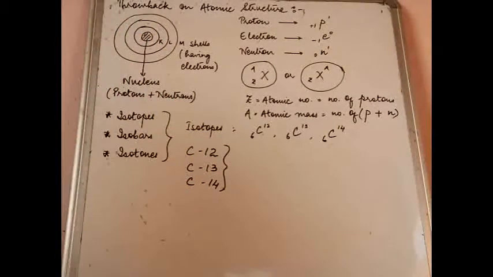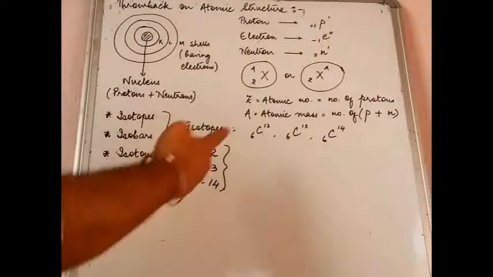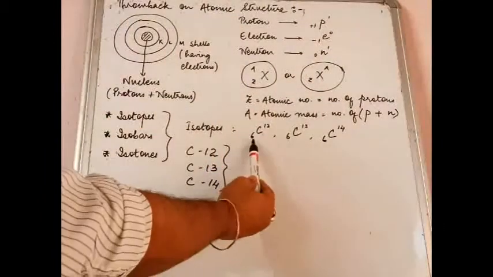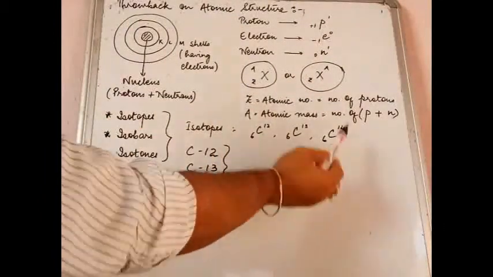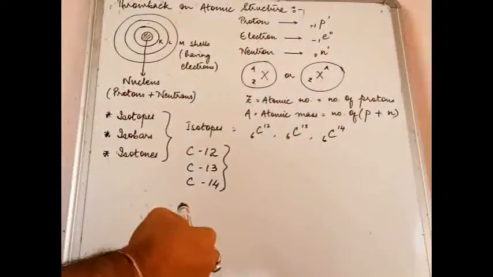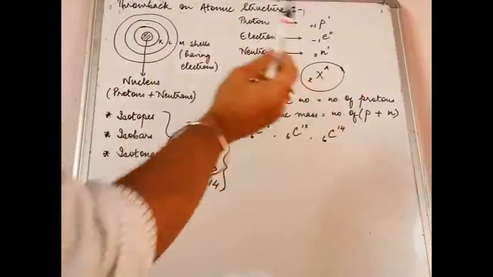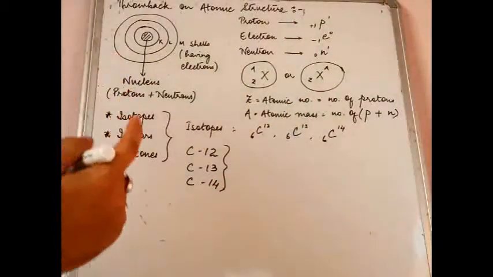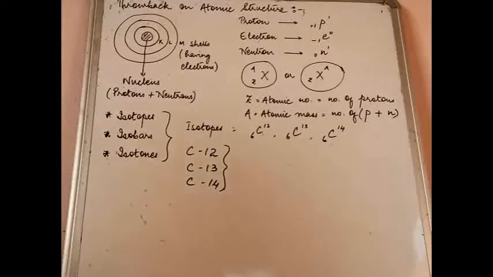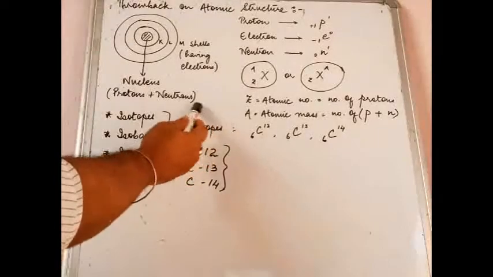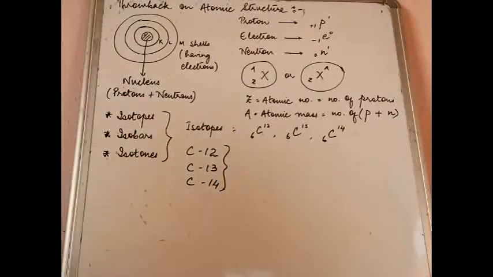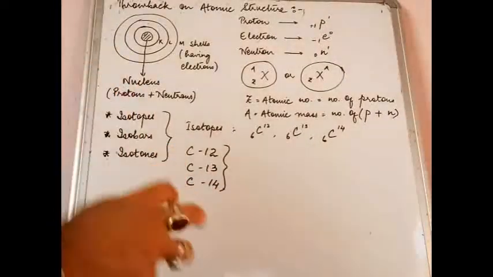So what is the similarity between them? Just have a look. The similarity is the atomic number. They have the same atomic number, 6, 6, 6. But what about the mass number? The mass numbers are all different. Whenever we get such a case, we say that these are isotopes of carbon. The definition is given in the book; I am basically just trying to explain this. Isotopes are atoms of the same element.